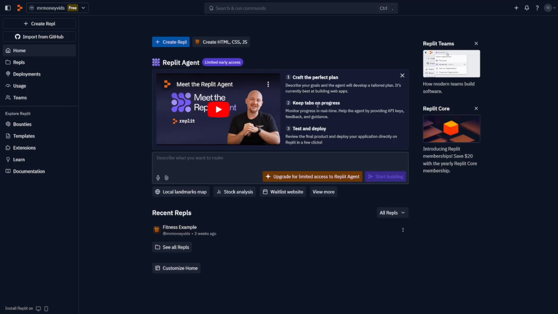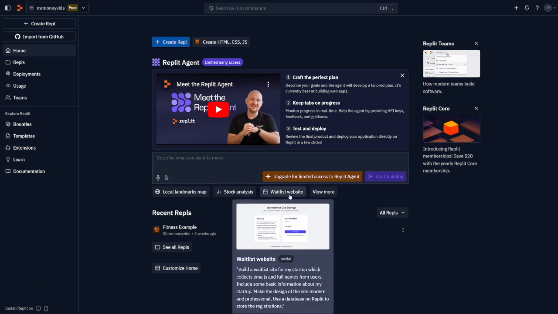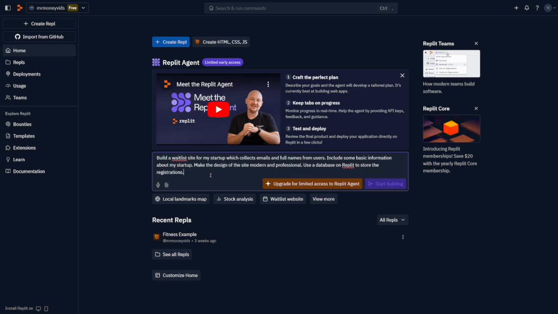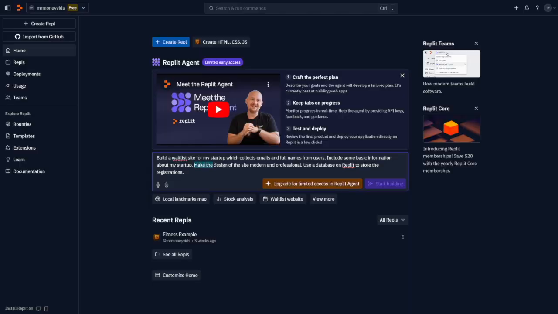Let's just use the default example here that they give us. So, for example, you've got waitlist website. For example, I want to build a waitlist site for my startup, which collects emails and full names from users. This can be also good if you have a subscriber list, or if you have an email, or if you have a newsletter or whatever, and you just want to collect emails, right? Make the design of the site modern and professional. Use a database on Replit to store the registrations. And all you have to do now is to click on Start Building.